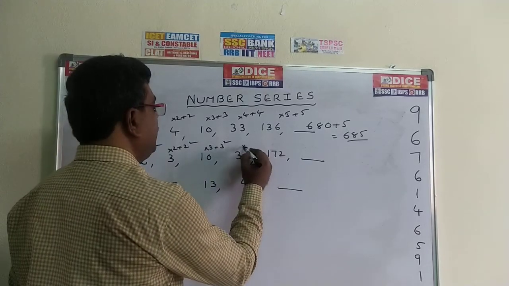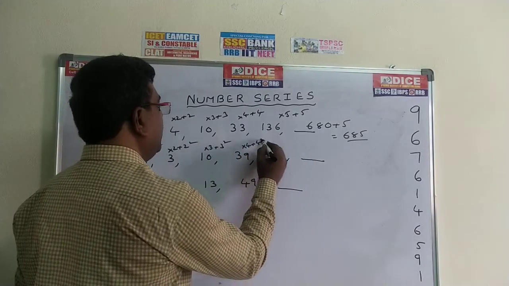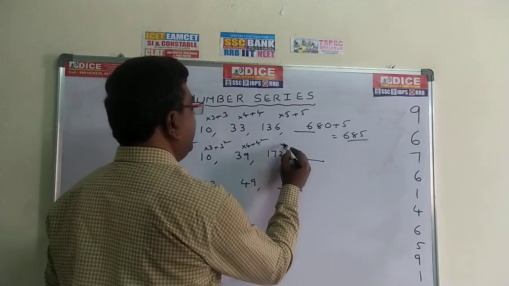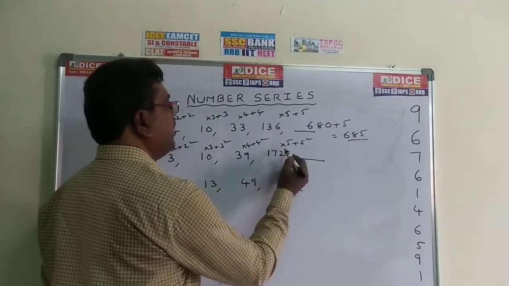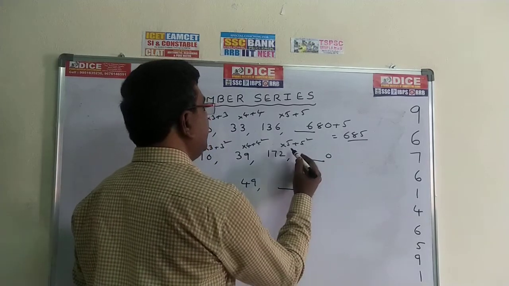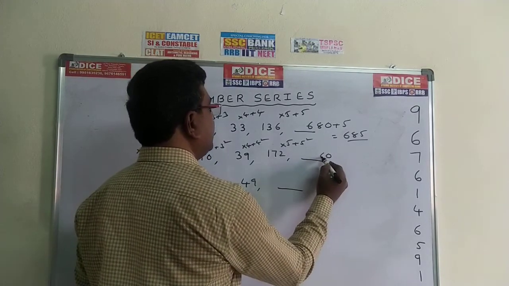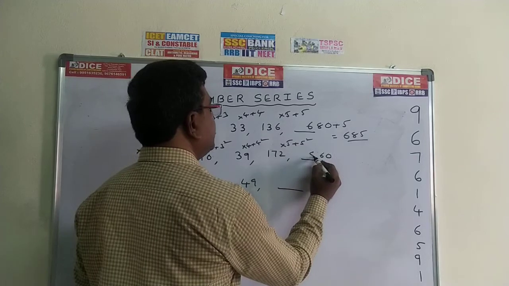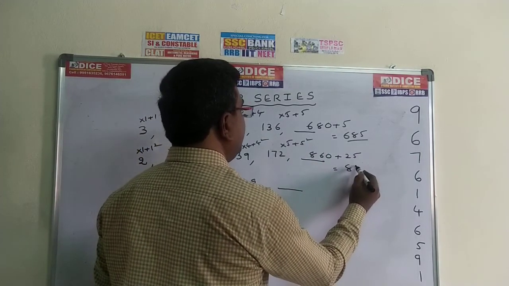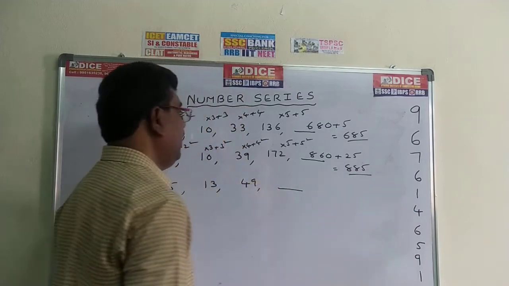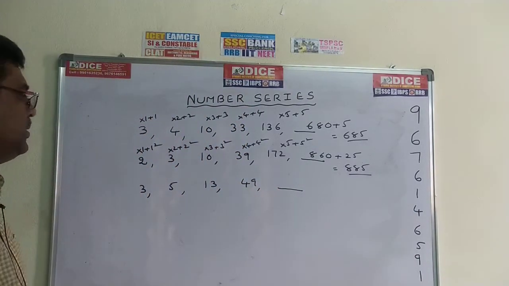So this becomes into 4 plus 4 square. So the required answer is into 5 plus 5 square. So 170 into 5, 5 7s are 35, 5 2s are 10, 1 is there, 36, 3 is there, 860 plus 25, 5 square. So the required answer is 885. 885 is the required value. This is the second one.